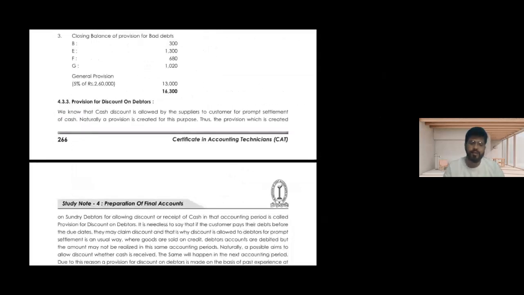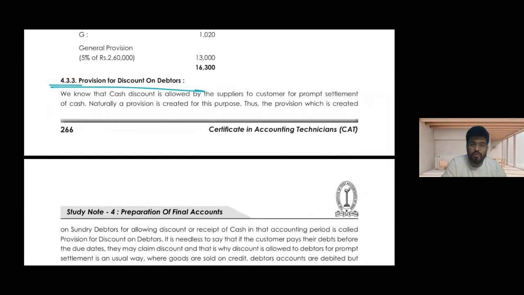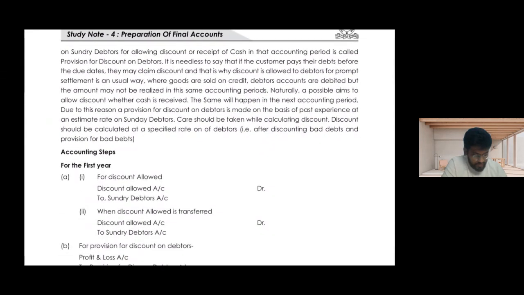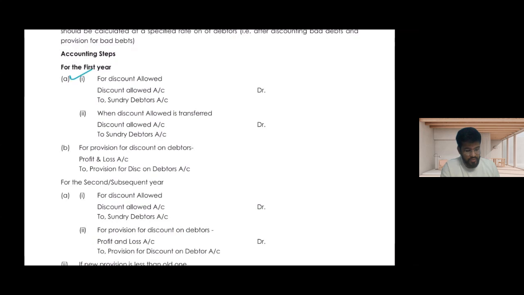There would be some cases where a customer will ask us for a discount after the goods have been sold, so that is also created just like the provision for doubtful debts. Discount allowed is nothing but discount allowed to debtors. That is the general entry we do, and when discount is allowed, it is transferred: discount allowed account debit to sundry debtors. That is the same thing they are doing.